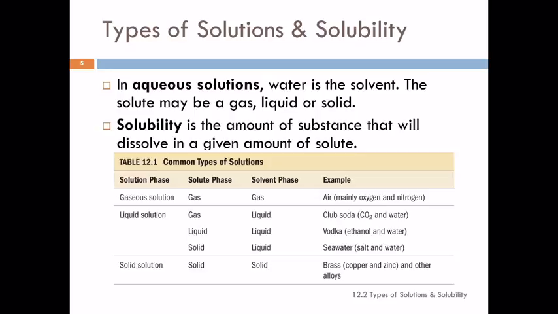And gases make solutions with other gases very easily. The air that we're breathing is a solution of gases. It's mostly oxygen and nitrogen, but it's also got carbon dioxide and argon and some other things in there.